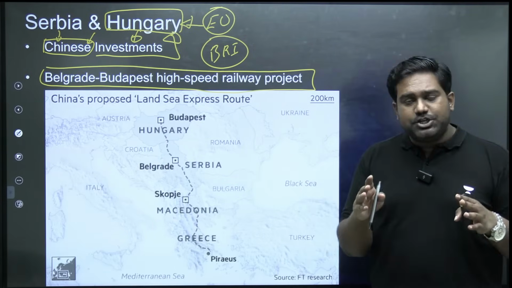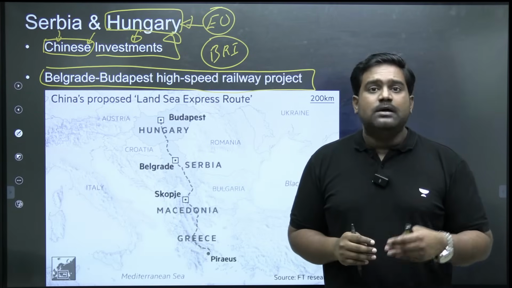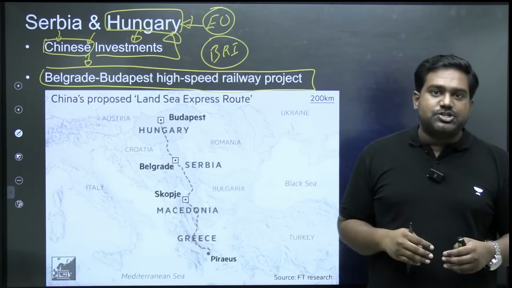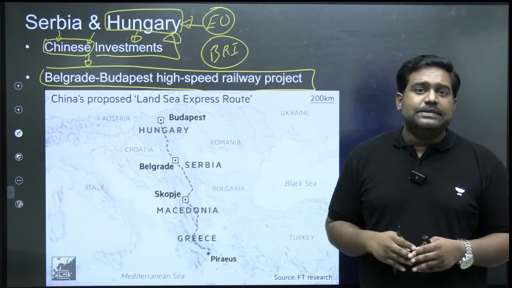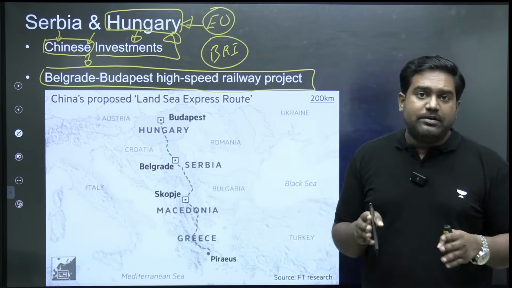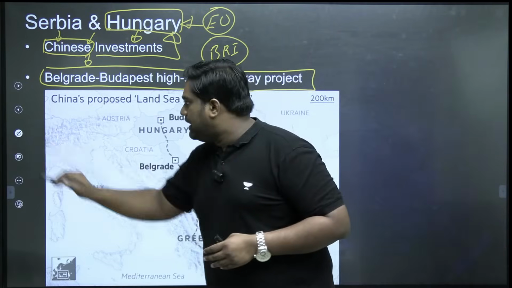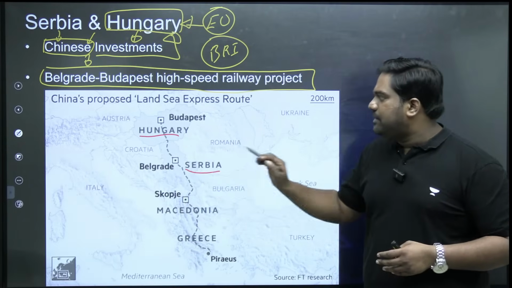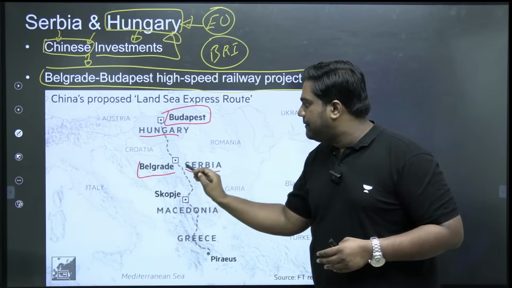It's one of the most ambitious railway projects coming up in Europe, and guess who's funding it? Chinese concessional loans. Chinese companies, Chinese workers are executing this high-speed railway project that is going to connect the capitals of Hungary and Serbia, that is Budapest and Belgrade.